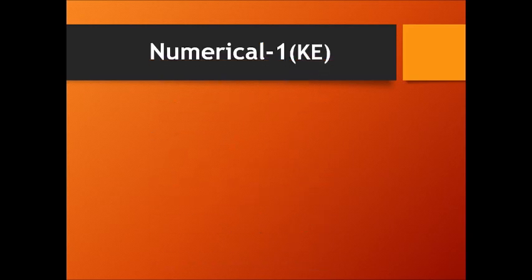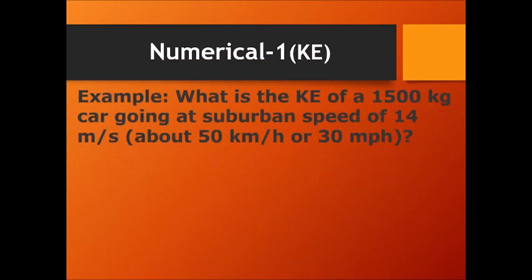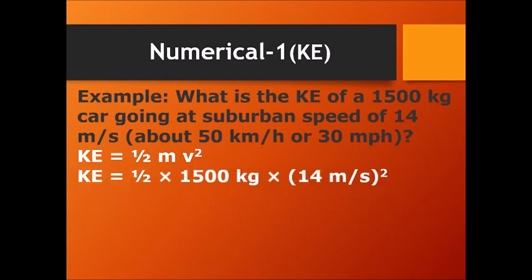All right, we're going to deal with numericals based on this. So let's talk about the first numerical example. What is the kinetic energy of a 1500 kilogram car going at suburban speed of 14 meters per second? So here we have a mass, we have a velocity, that's speed, right? So let's solve this. Kinetic energy is half mv square. So half into m, which is given as 1500 kilogram, and velocity is given as 14 meters per second, right?